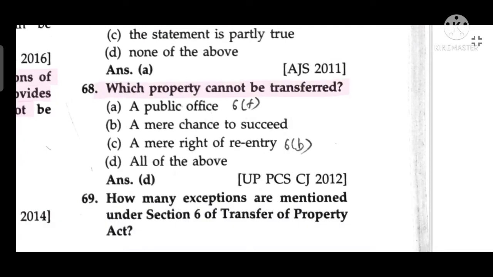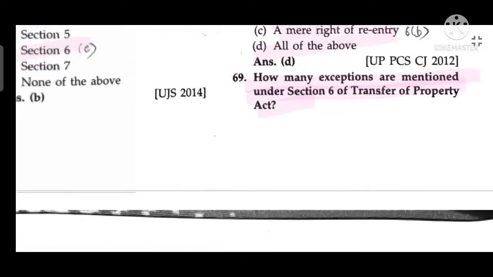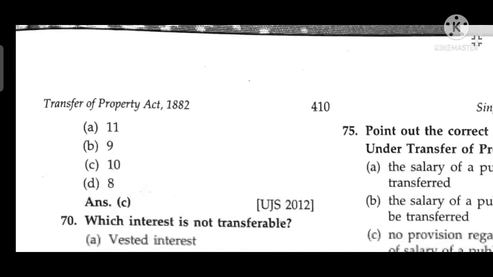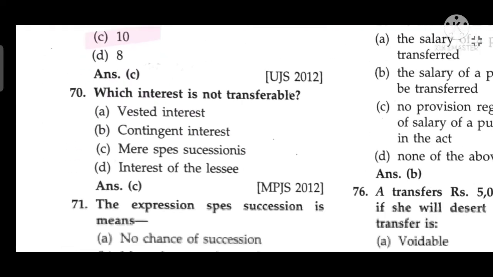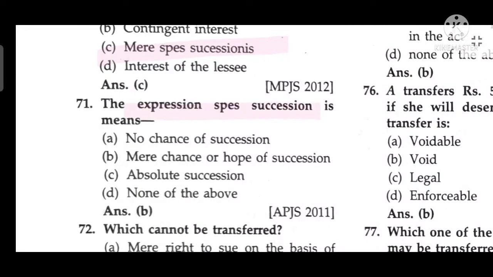Which property cannot be transferred? Public officer's office, mere right to succeed, mere right of re-entry. How many exceptions are mentioned under Section 6 of the Transfer of Property Act? 10. Which interest is not transferable? Mere spes successionis. The expression spes successionis means mere chance and hope of succession.